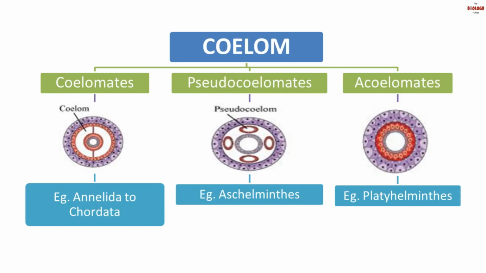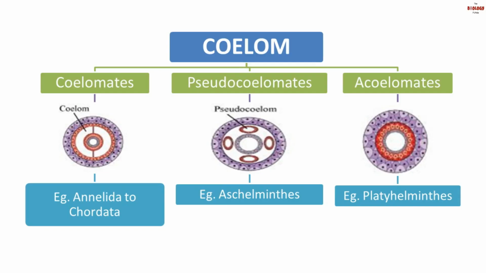Next is pseudocoelomate. Here, the animals in which mesoderm does not line the body cavity and it is present between ectoderm and endoderm as scattered pouches. Can you see the pouches? They are called pseudocoelom.